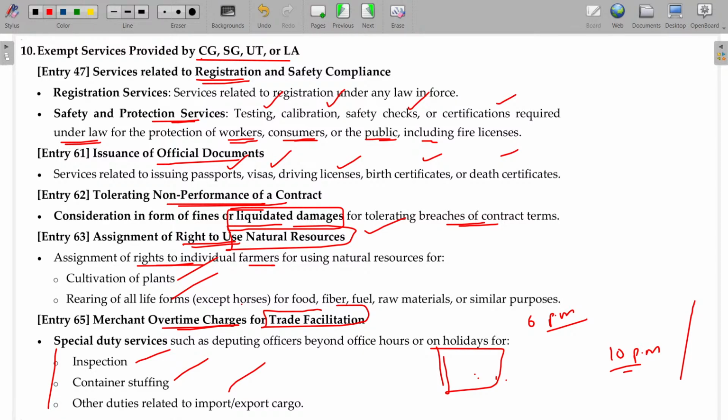To whom? The government only. Okay, the government assigns officers to go for inspection outside office hours for charging an extra amount. For those charges, GST will not be there. This is called merchant overtime charges. Okay, for trade facilitation like inspection, container stuffing, other duties related to the import and export of cargo. This is called merchant overtime charges for facilitation centers.